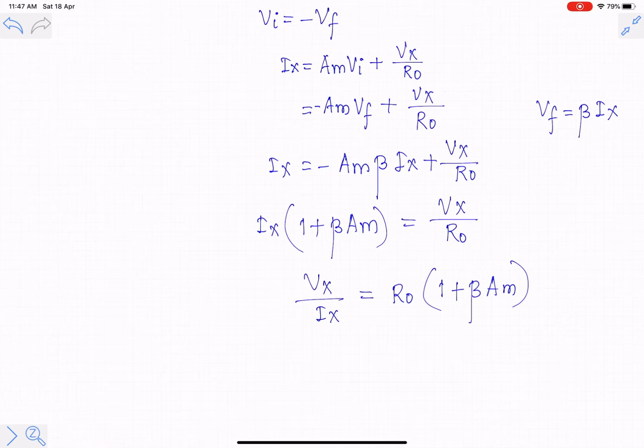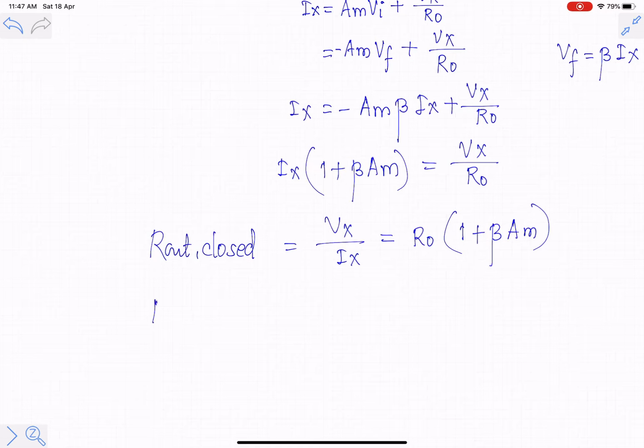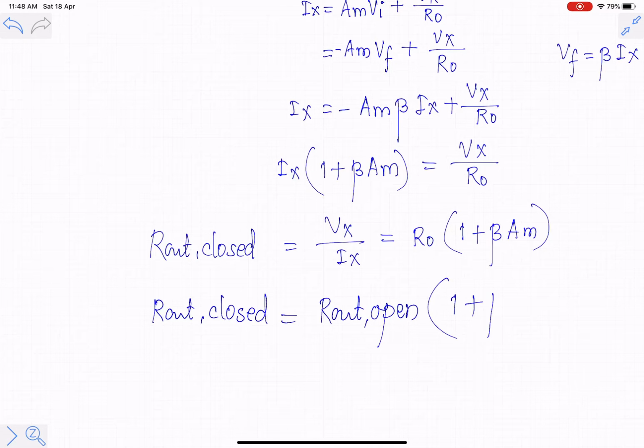So this is nothing but R out closed. I can write this as R out closed equal to RO, which is R out open, into 1 plus beta AM open. Beta into AM open is the loop gain.